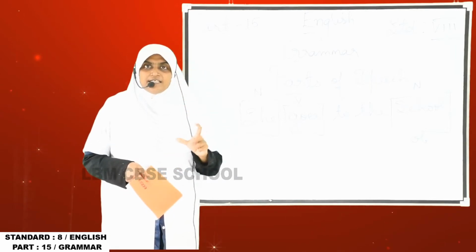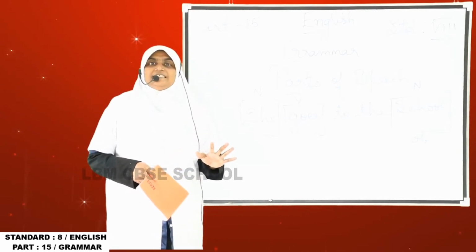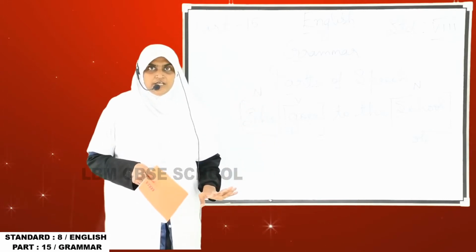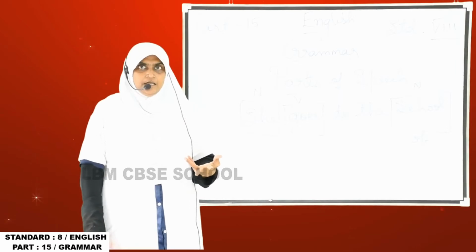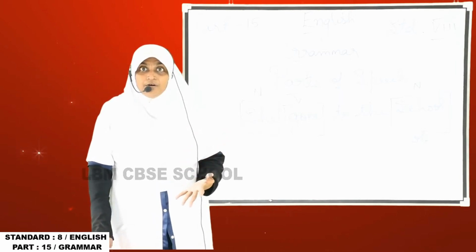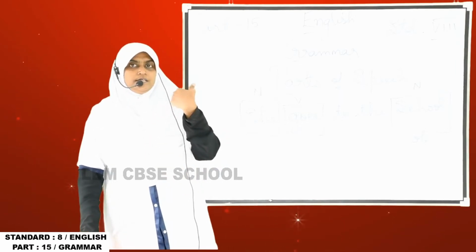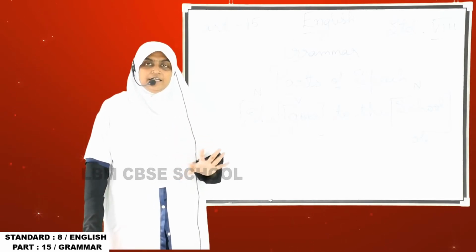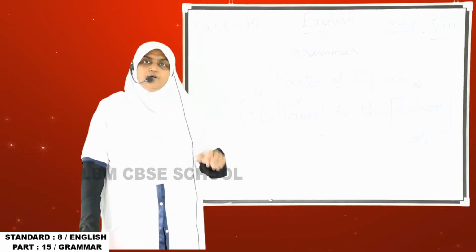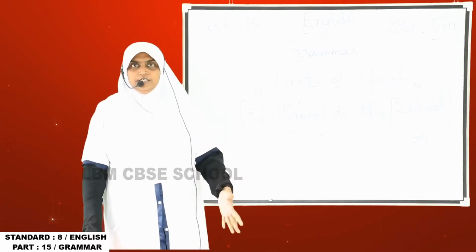It modifies the noun, so we call it an adjective. Understand? For example, black cat. Yellow flower. Flower is a noun. Yellow is the adjective. Understand? It describes a noun, so we call it an adjective.